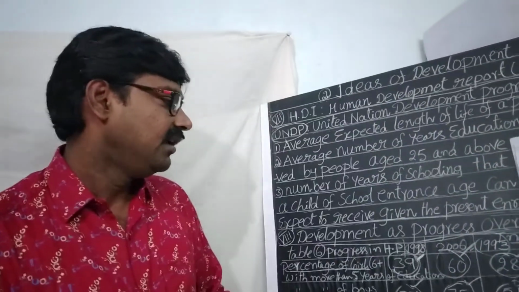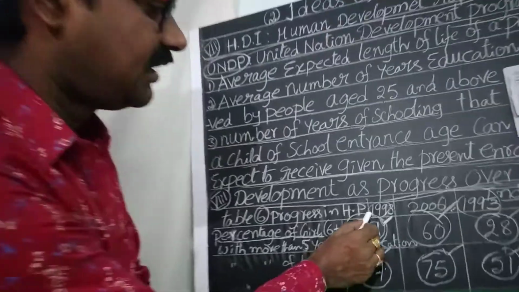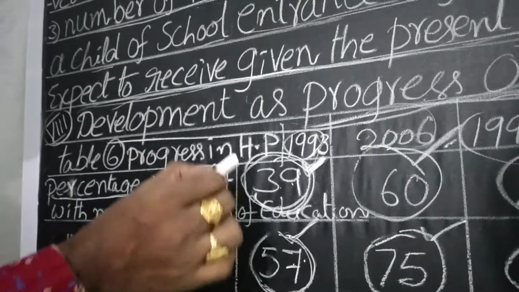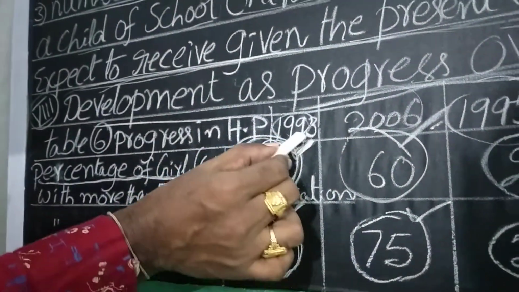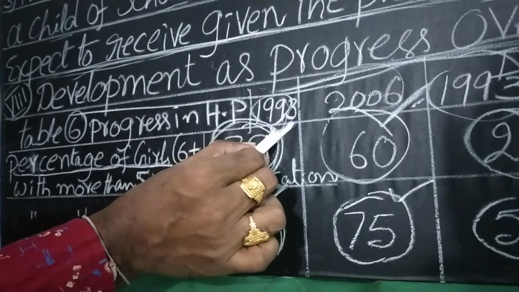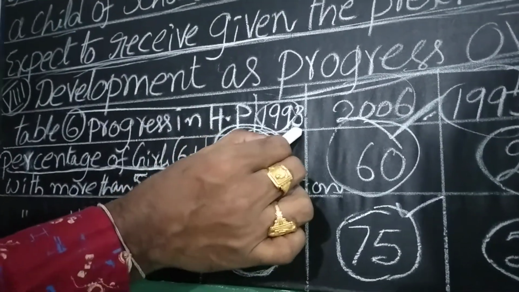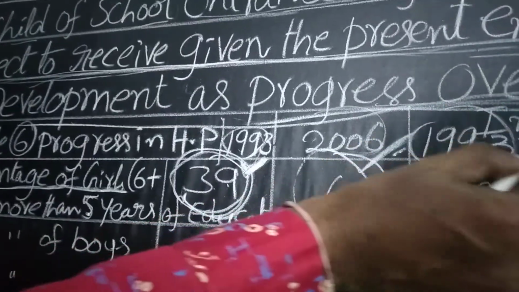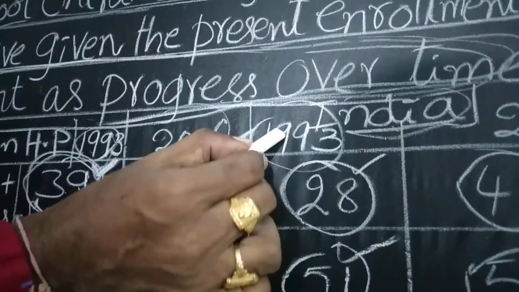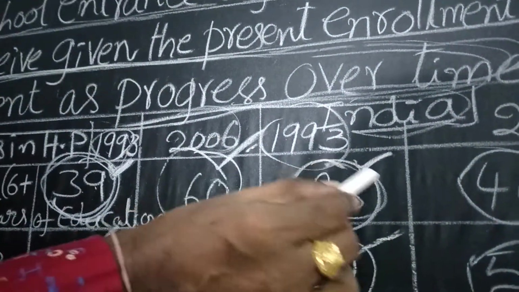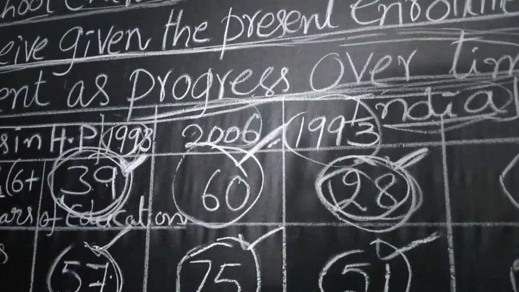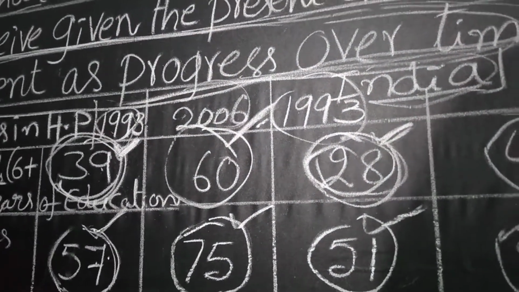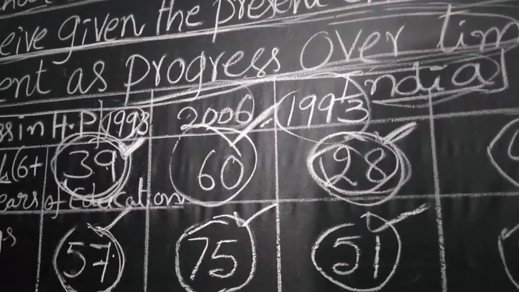Here data is available and we have compared. This is the Himachal Pradesh data. In 1993, 39% of girls in Himachal Pradesh continued their studies up to 6th class, while the national average in India in 1993 was only 28% of girls.